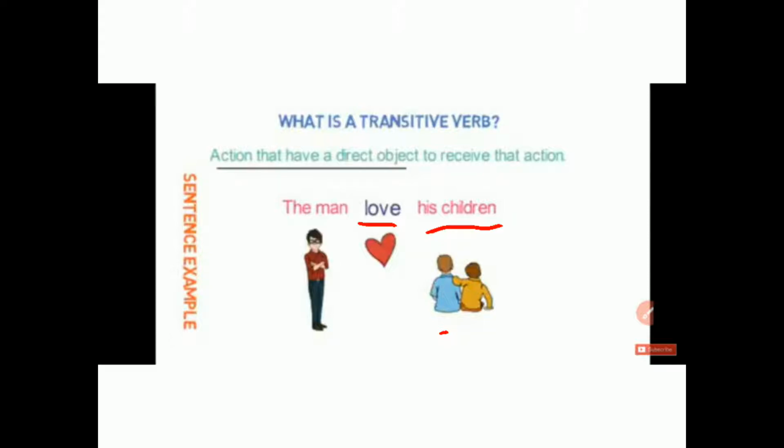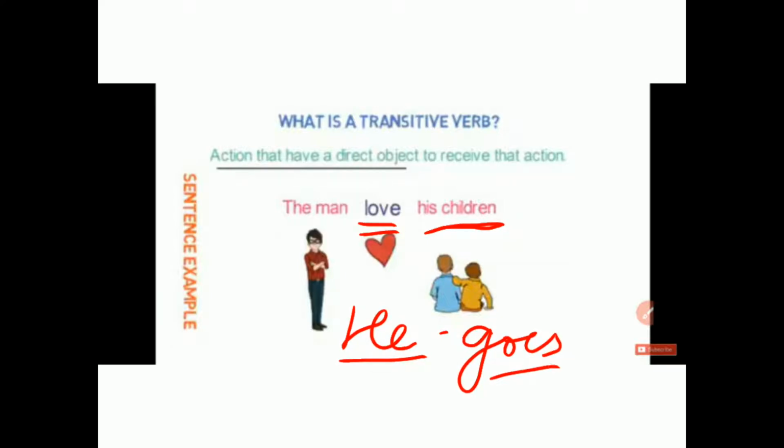So the verb love is a transitive verb because it has children as a receiver of this action. But if we say he goes, see, there is a subject and verb, but there is no object. So the verb that has no direct object is called an intransitive verb.